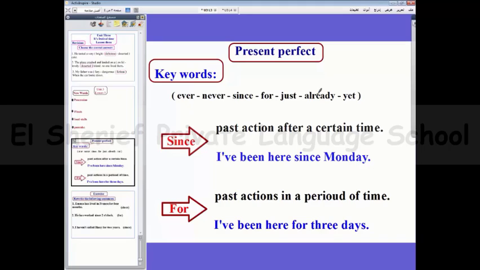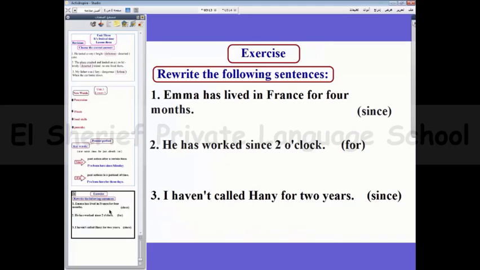Okay, guys, let's answer some exercise. Rewrite the following sentence. Emma has lived in France for 4 months. Okay, how can we use since? Yes, Emma has lived in France since May.